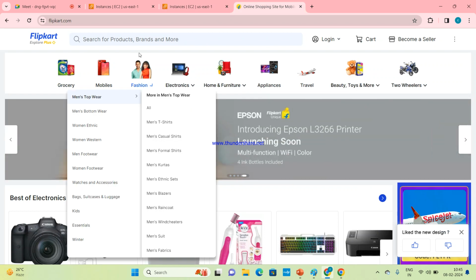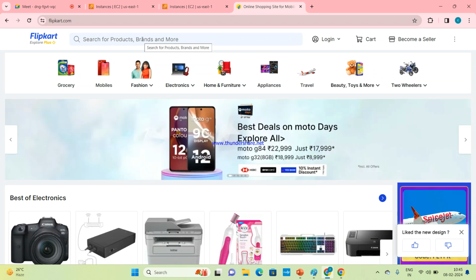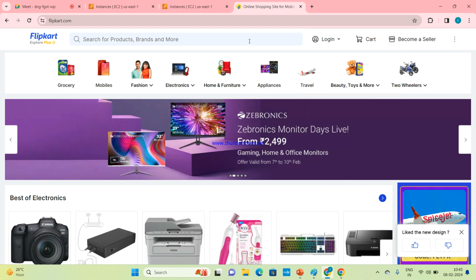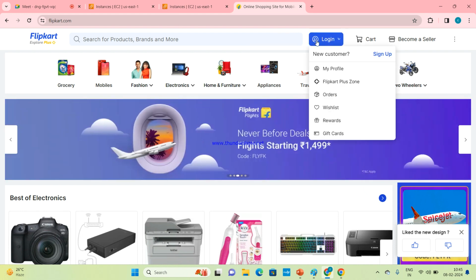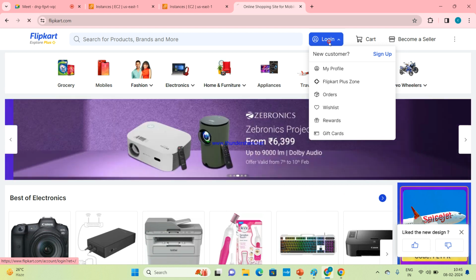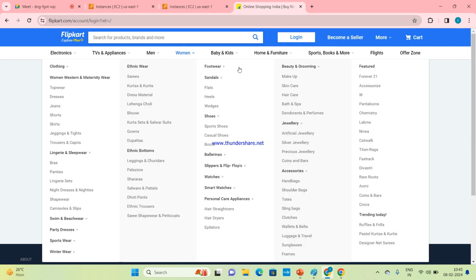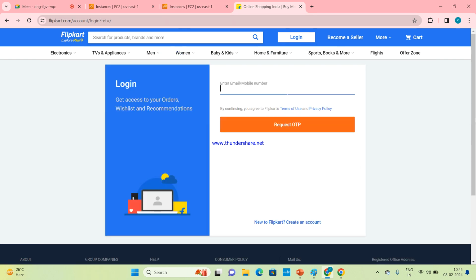For example, this is a Flipkart application. I'm the user. This is the application. This is a login feature. If I click the login feature here, in between there is an API Gateway which accepts the request of the user and sends the request to the feature. Then we get this page. This is due to API Gateway.